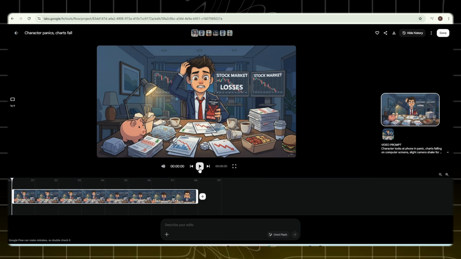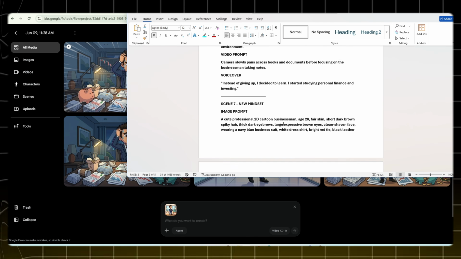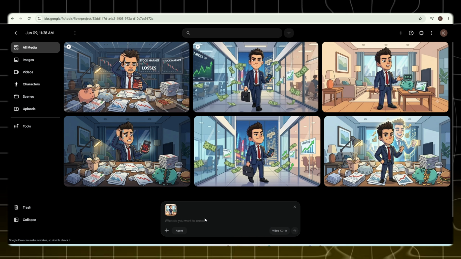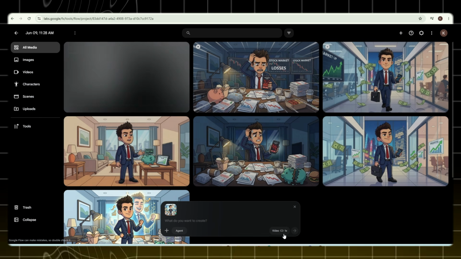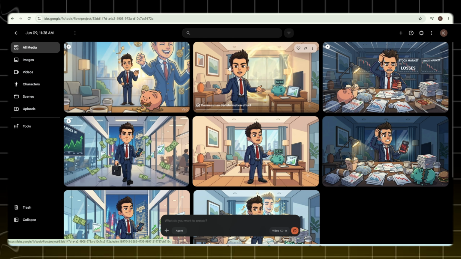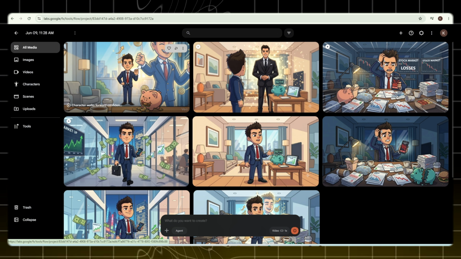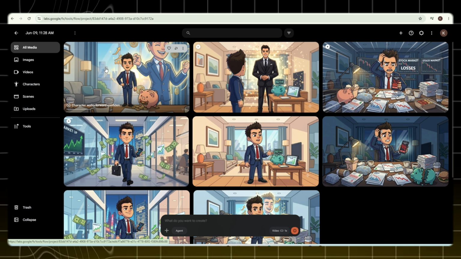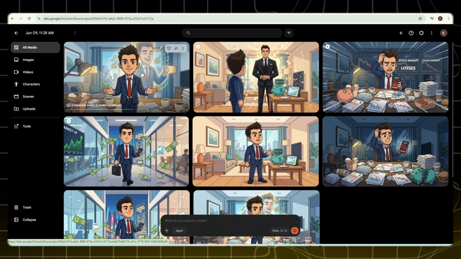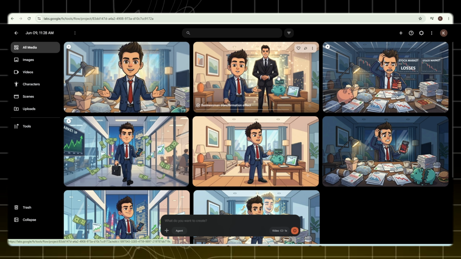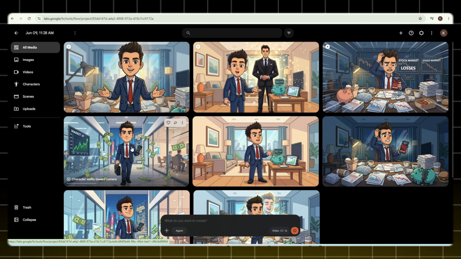Next, I'll select one or two more images, add the corresponding video prompts, and generate the remaining scenes in exactly the same way. After waiting for all the generations to finish, let me show you the final results. Okay, viewers, now you can see that my complete project is ready. Take a look at the final output. The animations look fantastic, the scenes are highly engaging, and the overall video quality is outstanding. What makes this even more impressive is that I created this entire project using 100% free AI tools. From image generation to video creation, everything was done without spending any money.